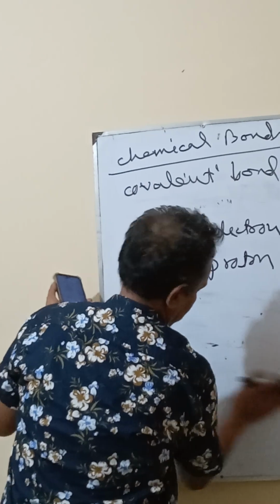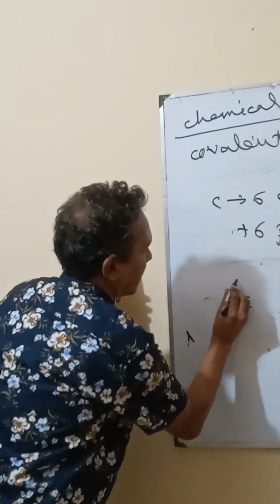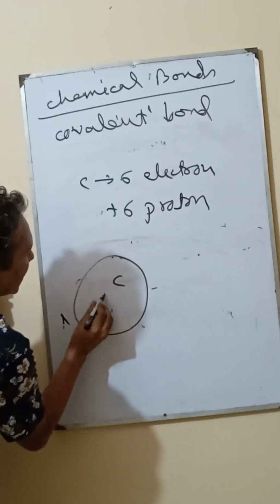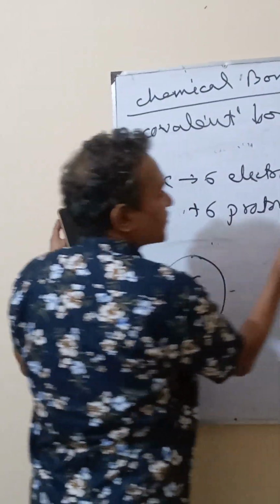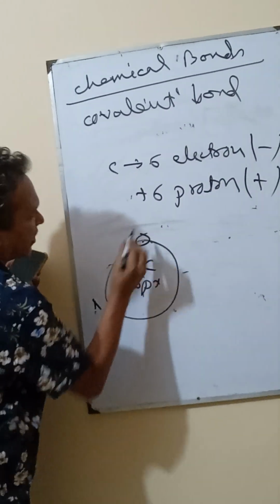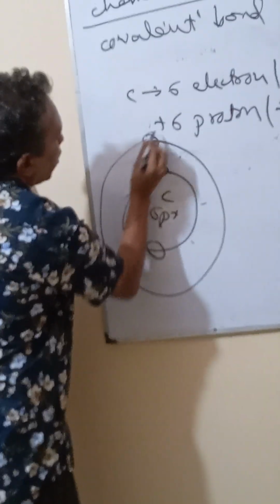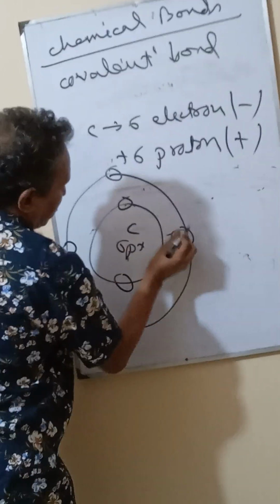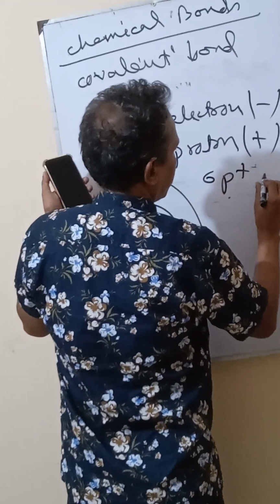Now we have to sketch the carbon diagram. Carbon has 6 protons. Proton is a plus charge, and electron is a minus charge. In the first orbital there are 2 electrons, and in the second orbital 4 electrons. So 6 protons, 6 electrons.